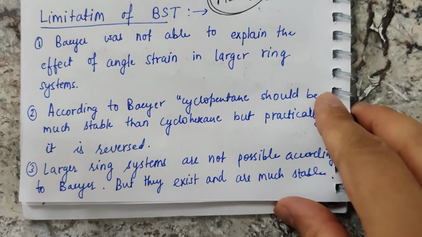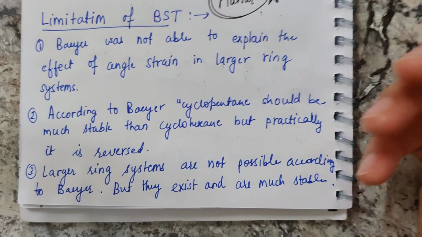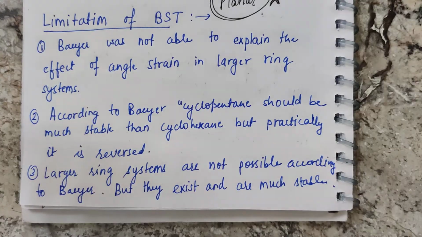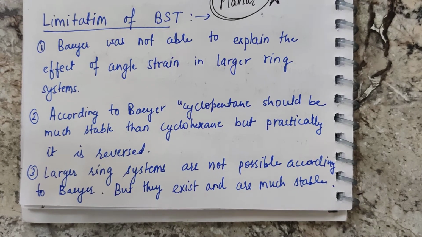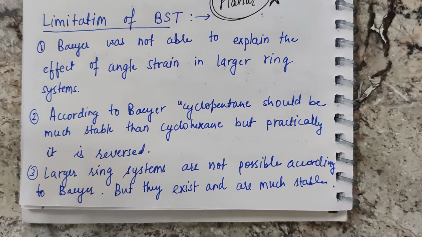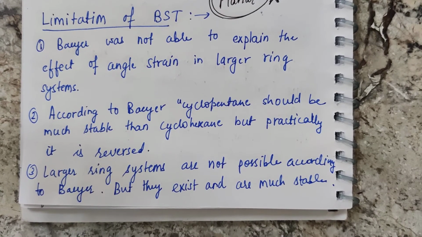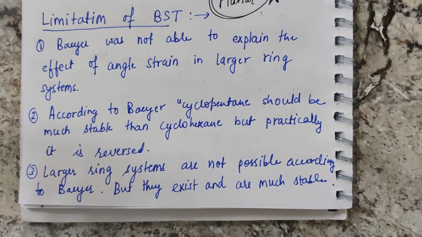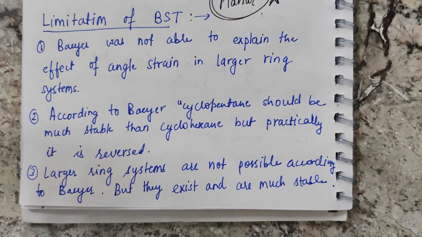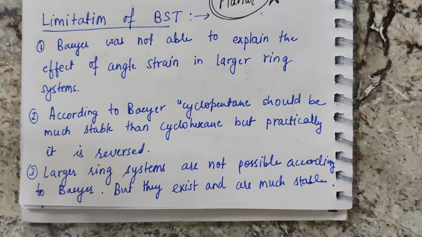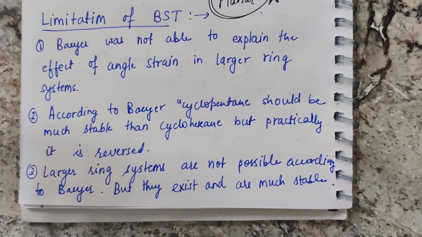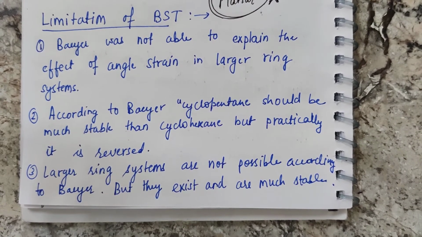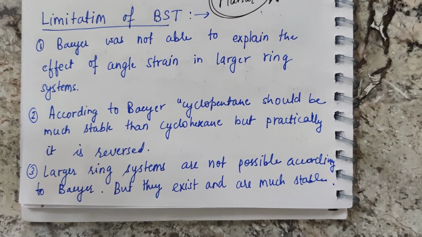So we have to write down the limitations. Baeyer's strain theory was not able to explain the effect of angle strain in larger ring systems. When we discuss rings like cyclohexane, heptane, octane, in those cases the angle strain could not be explained. Now, according to Baeyer, cyclopentane should be much more stable than cyclohexane, but that is practically not true. Practically, cyclohexane is much more stable than cyclopentane.